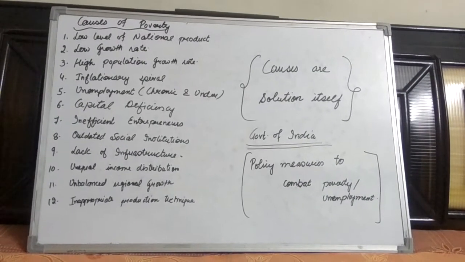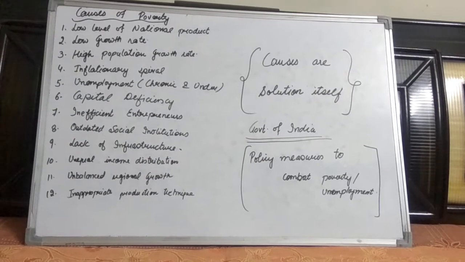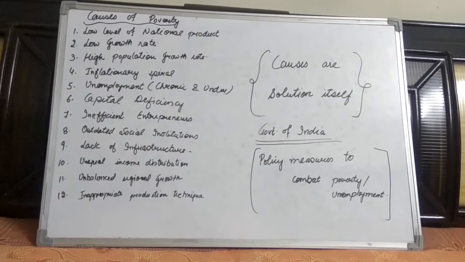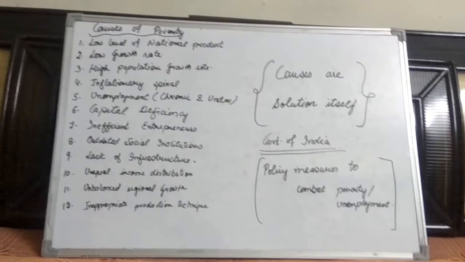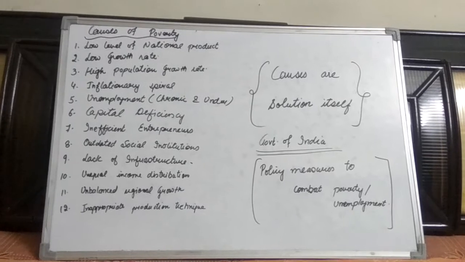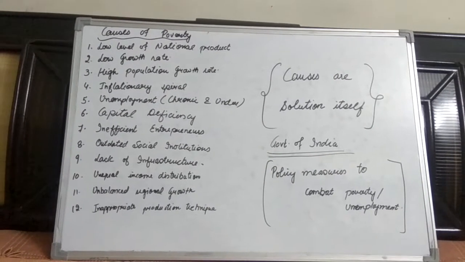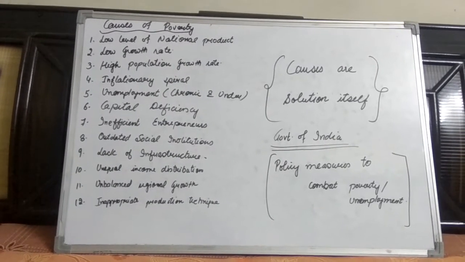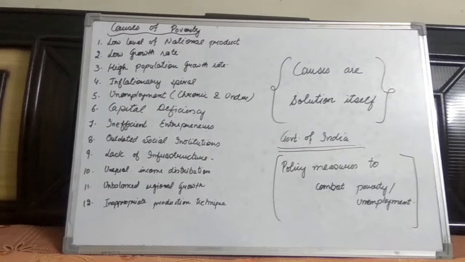Let us discuss the causes of poverty. What are the various reasons poverty is spreading all over India and the world? The very first is the low level of national product. As compared to the population strength, the number of items produced in the country is low. Comparatively, some people are deprived of the basic needs of life, and it supports poverty.